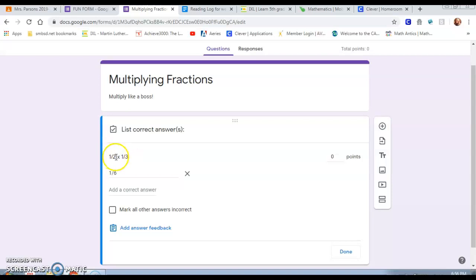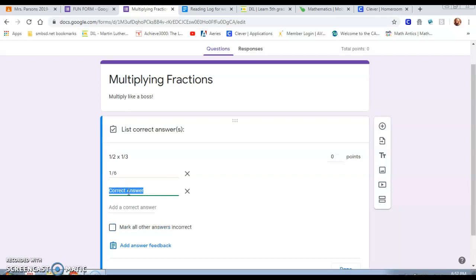So this means 1/2 times 1/3, and the answer would be 1/6. In order to input your answer correctly, you are going to type 1 and then the dash, the button with the question mark next to it. Do not press shift, because it would be a question mark, but instead just that button, and make sure you just do it once. So 1/6 would be the answer. If I multiplied 1/2 times 1/3, it would be 1/6. So that would be the correct answer.